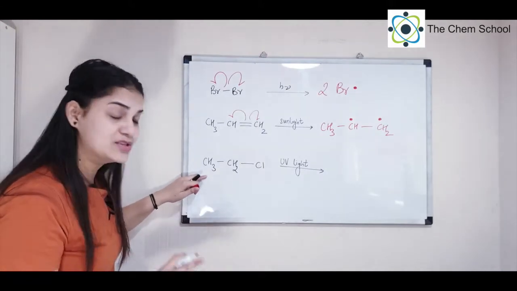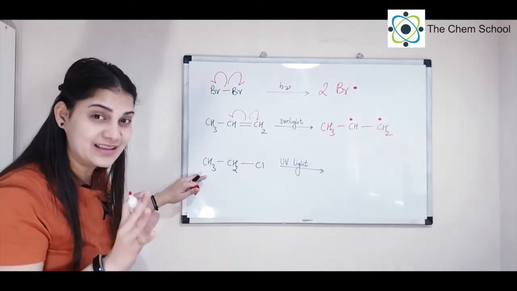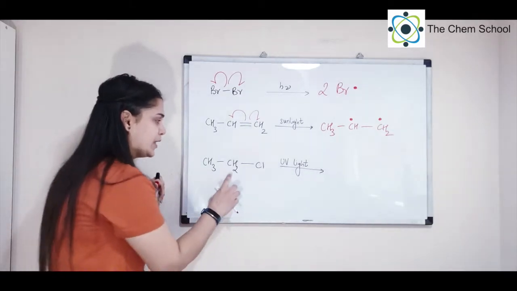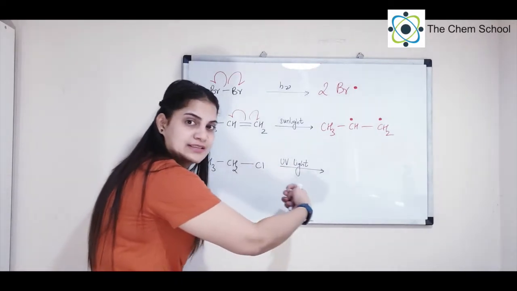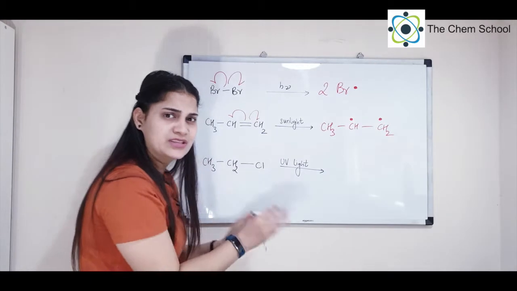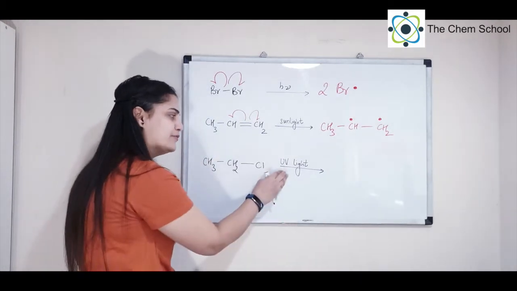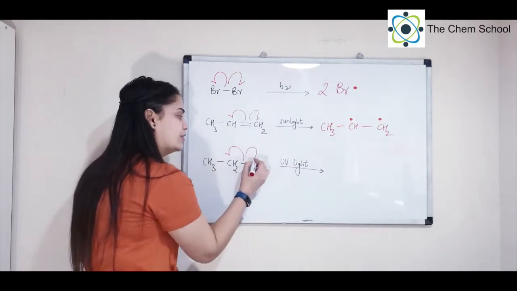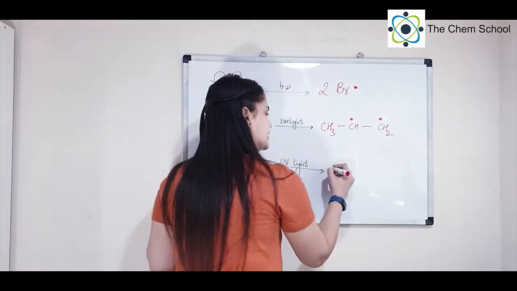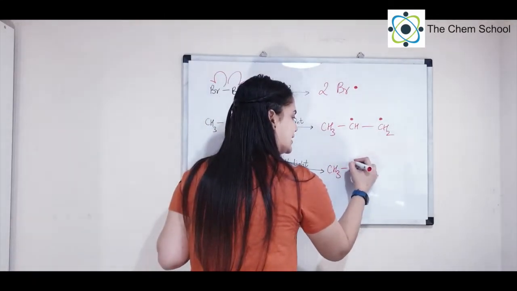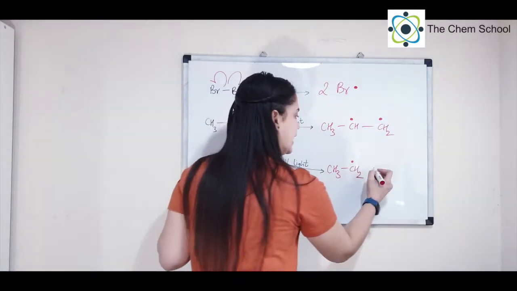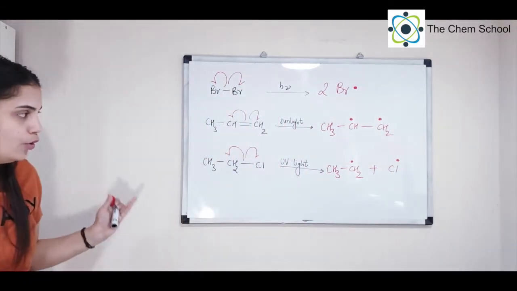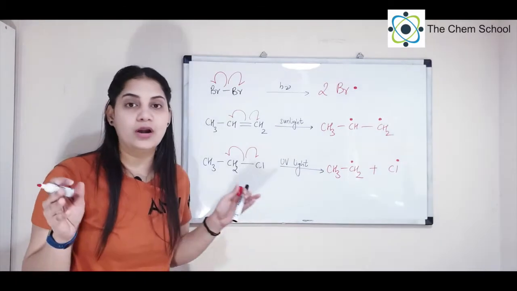Next, again, you can see that this molecule is not symmetrical, but there is a bond which is more polar, and we said that the polar bond will usually break first. Why? In this case, chlorine will pull the electron towards itself, so the electron was already more towards chlorine, so this bond is easier to break. So whenever you have a source of light like UV light, the bond will break such that carbon will take one electron and chlorine will take the other electron, and what you get is CH3 CH2, that is the ethyl free radical, and Cl dot, that is the chlorine free radical. I hope it is clear how to do homolytic bond fission.